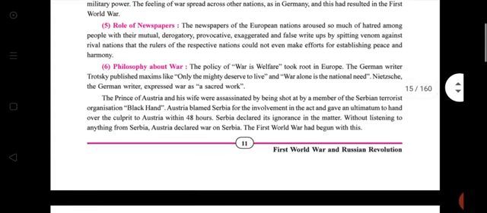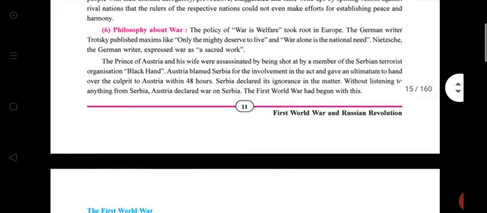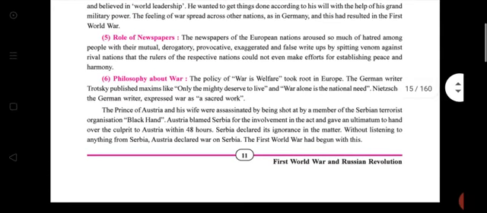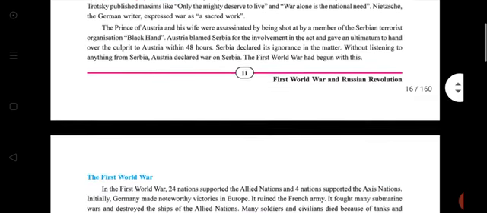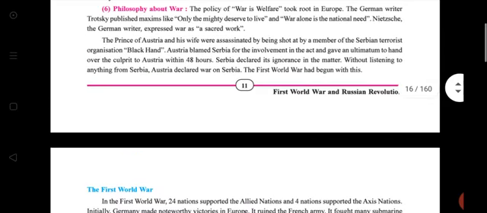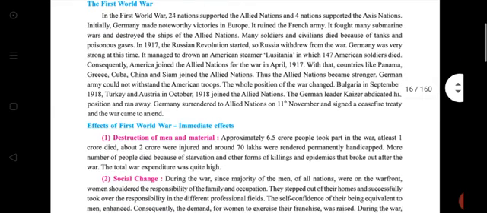Then the role of newspapers. They affected and spread hatred among the people with their mutual, derogatory, provocative, exaggerated, and false write-ups, spreading venom against the rival nations. So the newspapers' role was very important at that time. Then the philosophy about the war, just read and underline the culprit, the ultimatum to Austria within 48 hours, and so on.